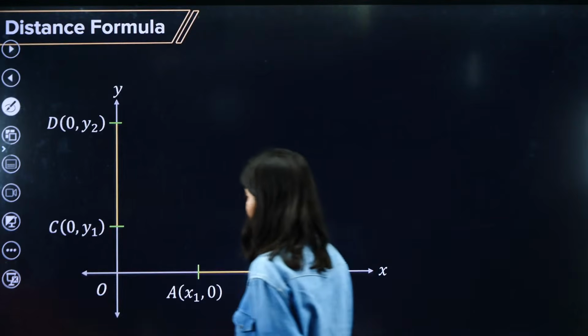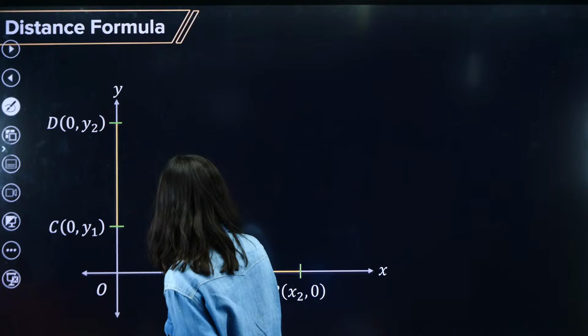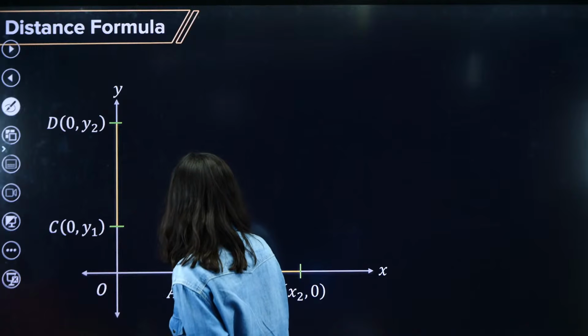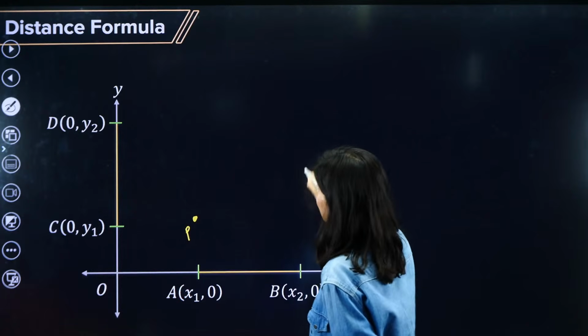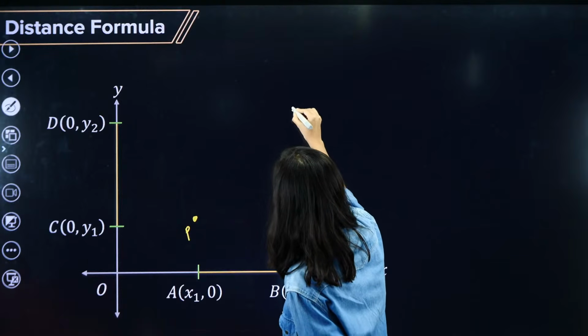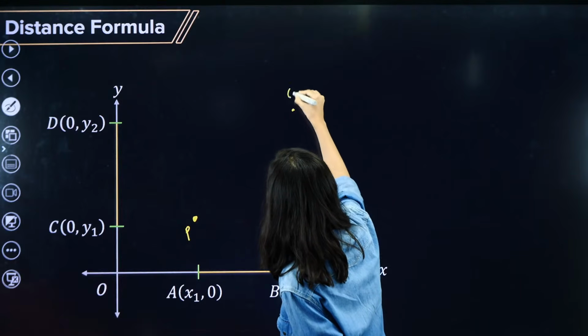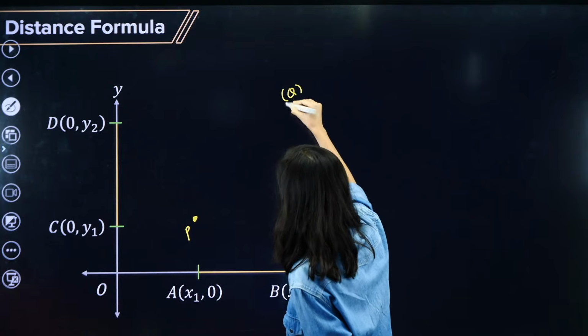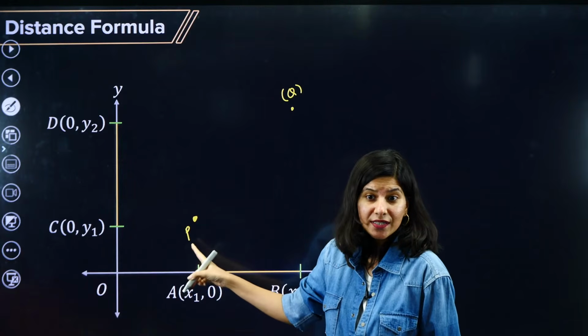Let us take that the first point is this, the P point, and the second point is this, the Q point. P point and Q point. Now I am going to assume